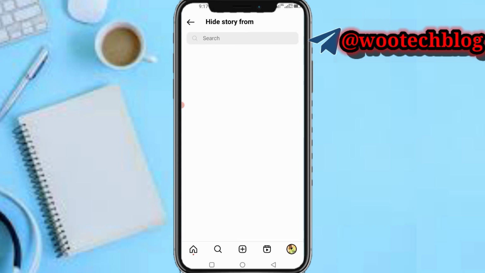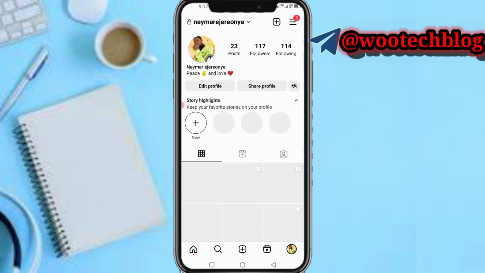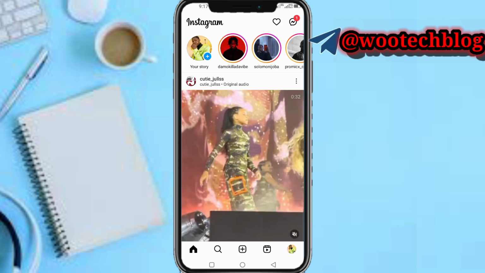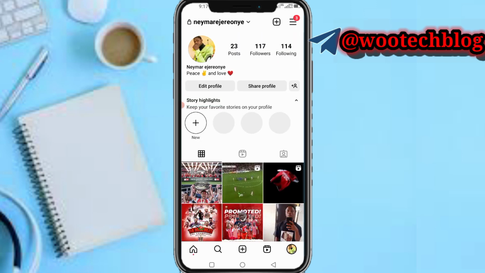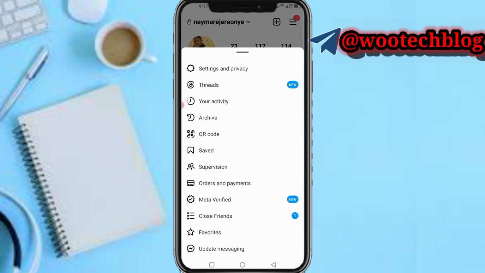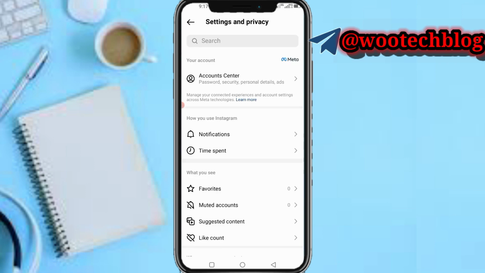Now select all your contacts, select everyone, let it load, then head back to your story section on Instagram. You can now upload your story. Then after uploading your story, after 24 hours you have added to your highlights, you can come back here, then tap on settings and privacy.